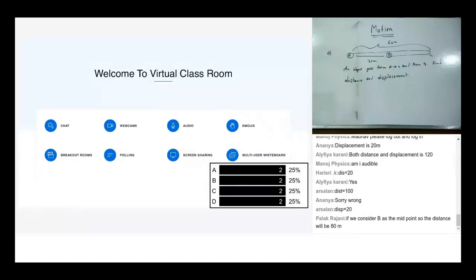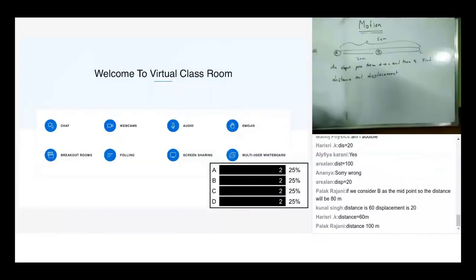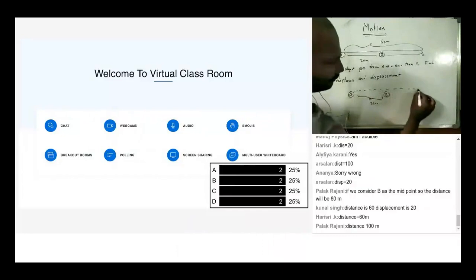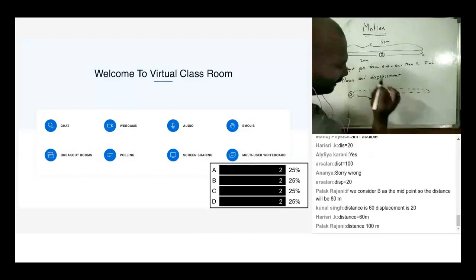Okay, Arsalan says displacement is 20 meters. No, B is not the midpoint. You can see B cannot be the midpoint. What is distance? Distance is the length of the path. So what is this person doing? This is point A, this is point B. And how far are these two? 20 meters. So the person starts from A, goes like this and comes back to B.